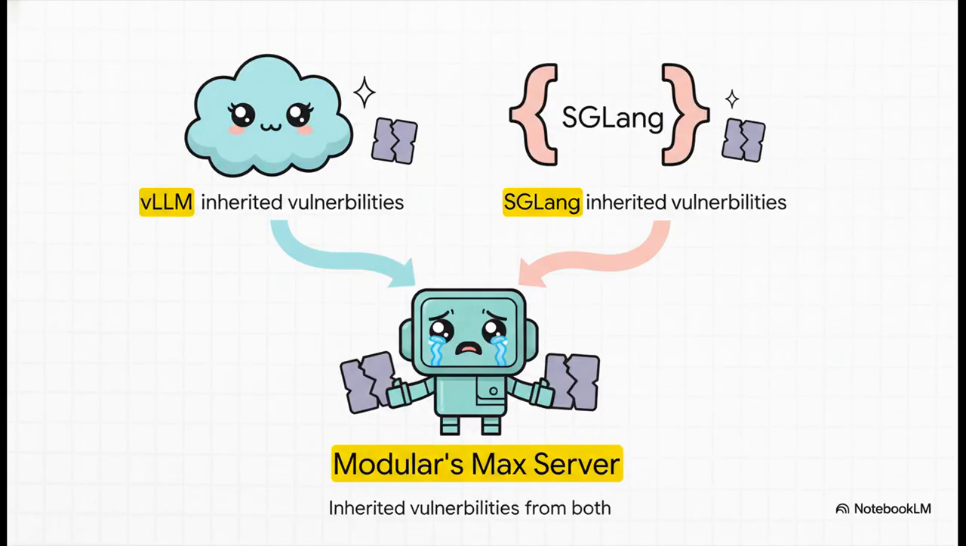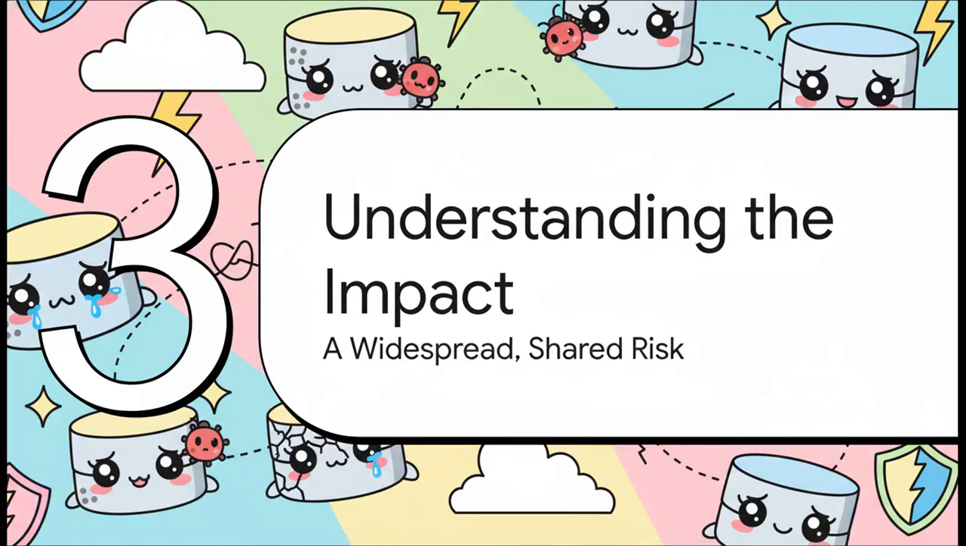This created a kind of chain reaction of inherited risk. For example, Modular's Max server ended up pulling in logic from both vLLM and SGLang, meaning it inherited the vulnerability from both of them. Okay, so we know how it spread, but what does this actually mean in terms of real-world risk? Let's take a look at the impact.